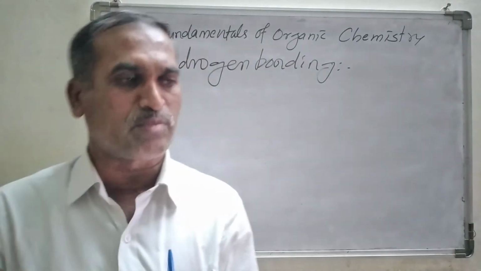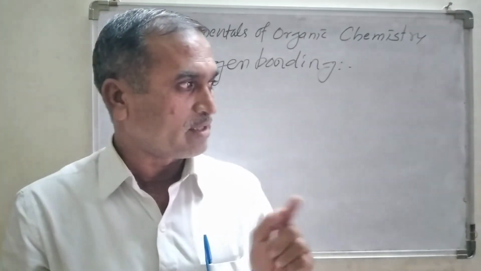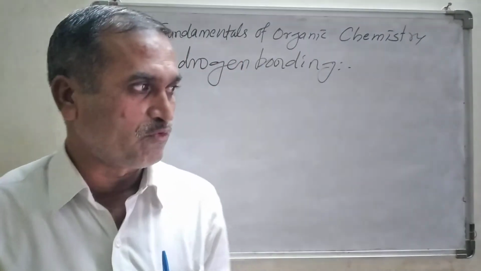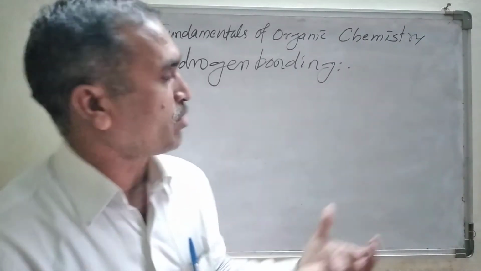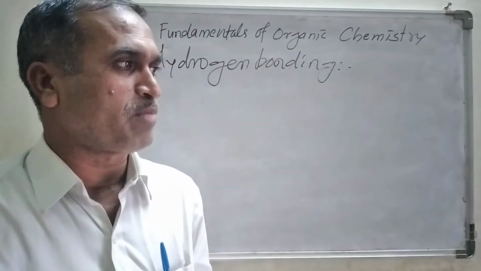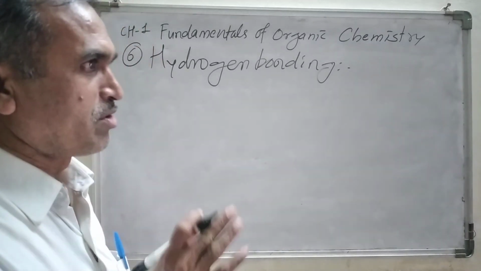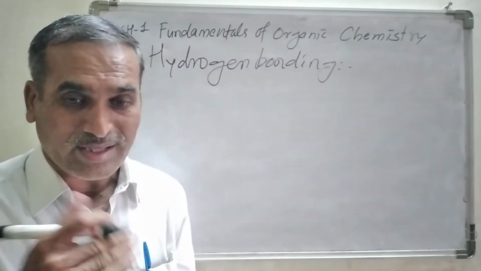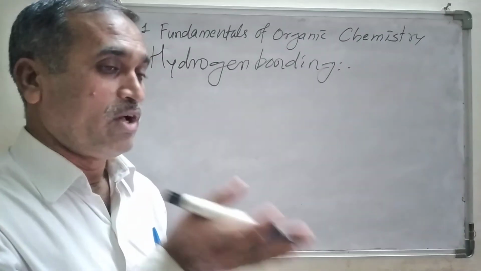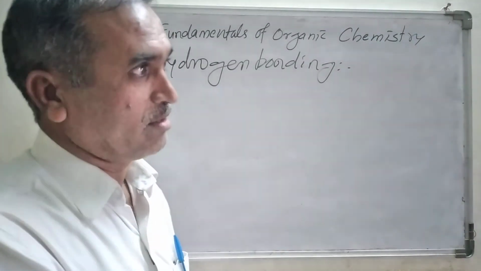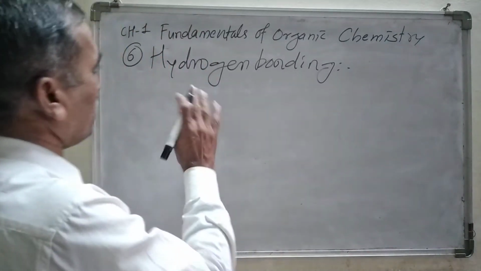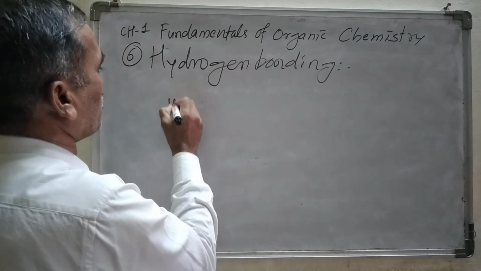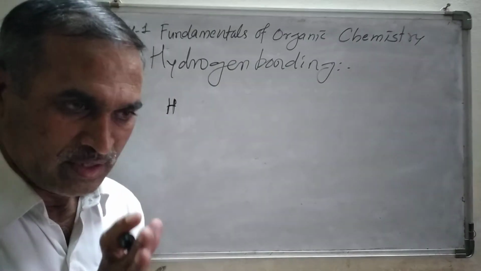Definition of hydrogen bonding: it is a special type of dipole attractive force known as hydrogen bonding. Hydrogen bonding is nothing but the hydrogen atom must be there. What are the criteria required for hydrogen bonding to occur or to be possible? Hydrogen bonding means a hydrogen atom must be there, right?